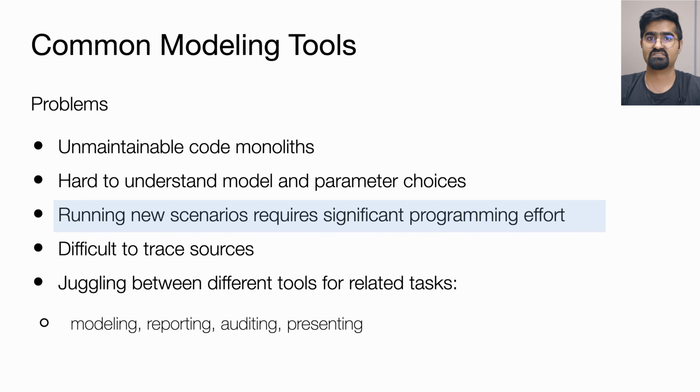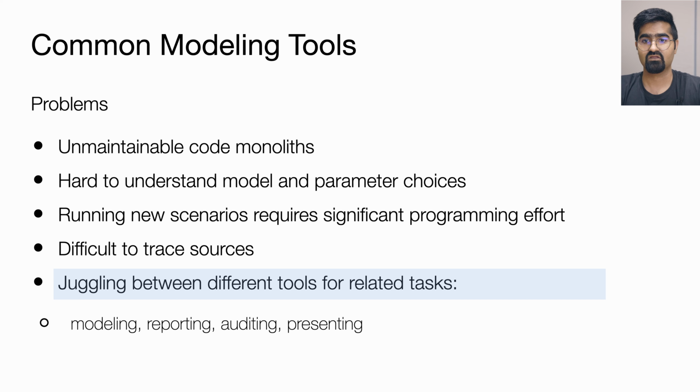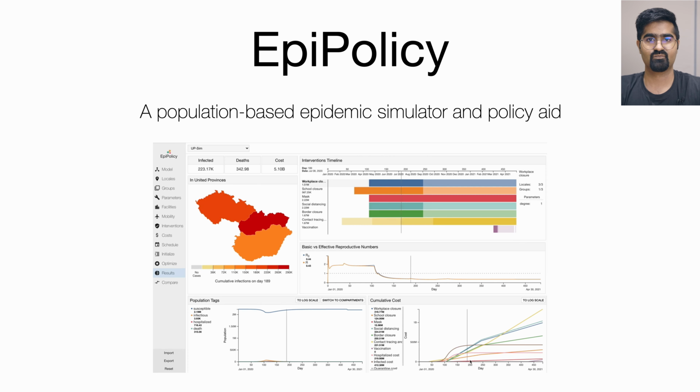Making modifications in the existing model and interventions is hard to do, and adding new interventions requires more code to be written. All bookkeeping is also usually done outside the program itself, in the form of emails or spreadsheets, making it difficult to trace the reasons for particular choices. Finally, a lot of additional tools are used in the simulation process, such as spreadsheets to store data, graphing tools for visualization, etc. To make the tasks involved in model-driven policymaking easier, we developed EpiPolicy.